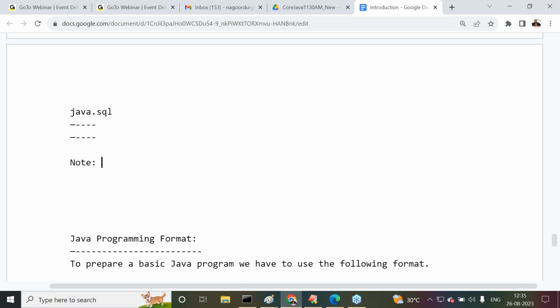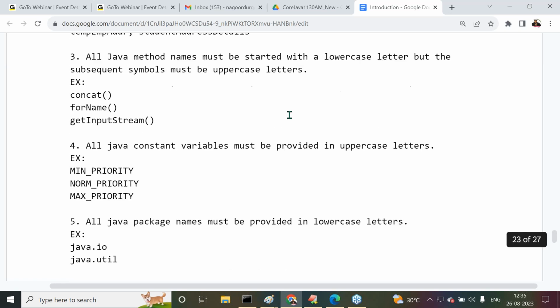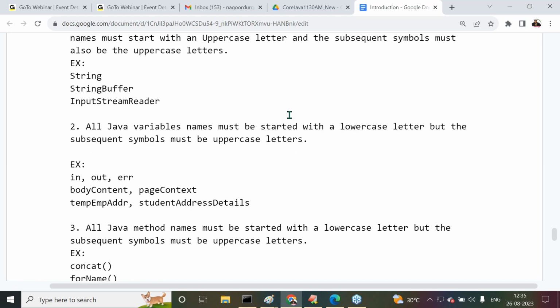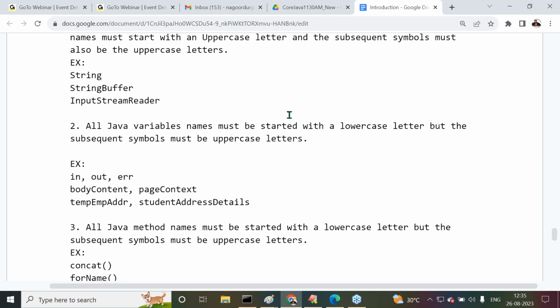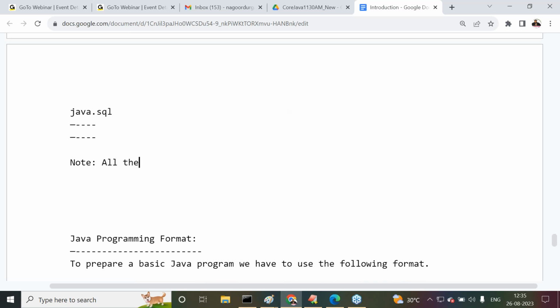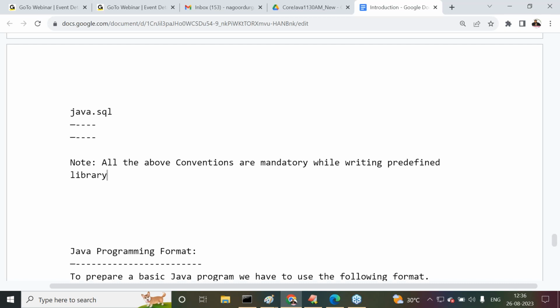Observe carefully. Here we have seen almost all five rules and regulations, five conventions, right? Fine. The point is, all the above conventions are mandatory while writing the predefined library. The complete predefined library was provided as per these conventions only. So these conventions are mandatory while writing the predefined library.